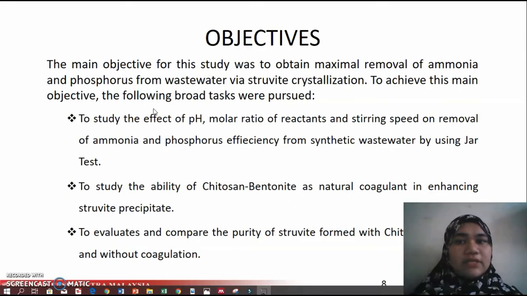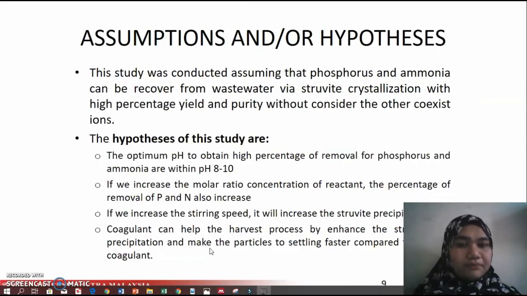To achieve this objective, the following broad tasks were pursued: to study the effect of pH, molar ratio of reactants, and stirring speed on the removal efficiency of ammonia and phosphorus from synthetic wastewater by using jar tests, and also to study the ability of chitosan and bentonite as natural coagulants in enhancing the struvite precipitate. And lastly, to evaluate and compare the purity of struvite formed with chitosan, bentonite, and without inclusion.